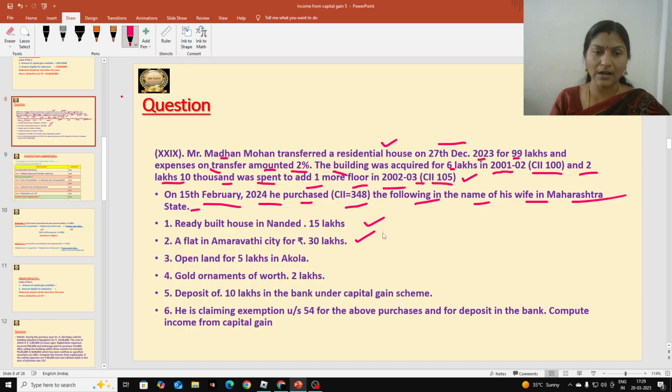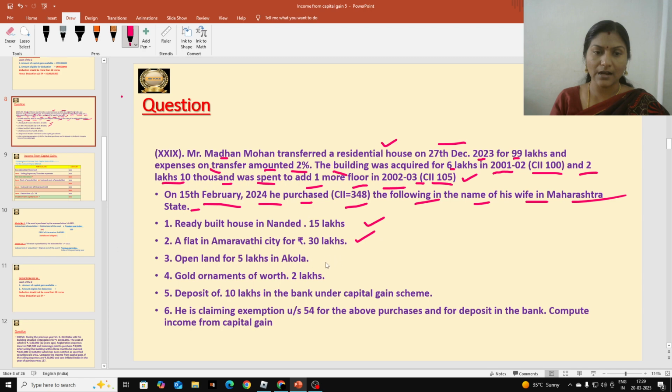But in case of houses, if we purchase, he may purchase any number of houses. Okay, but the deduction is allowed only for two houses. Here he purchased one house and one flat, so we can allow deduction under section 54 for these two. If you purchase one more house, that is not allowed as deduction. It is limited to only two houses. So 45 lakhs is eligible now.